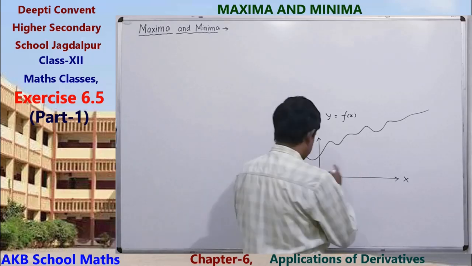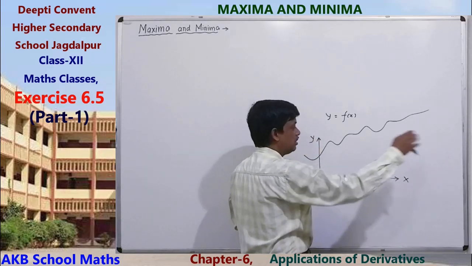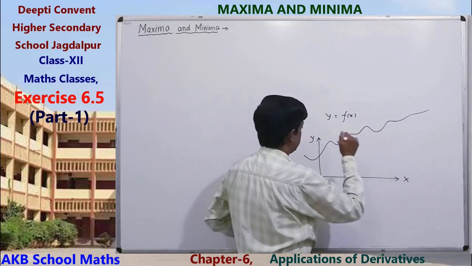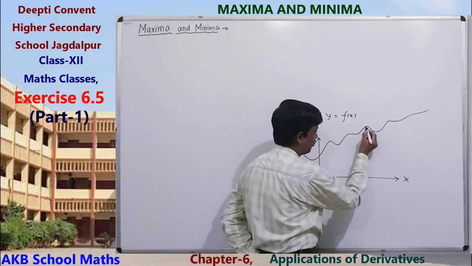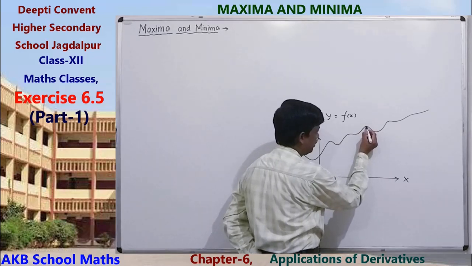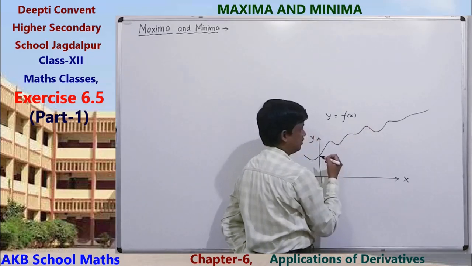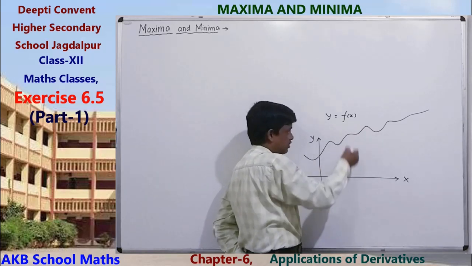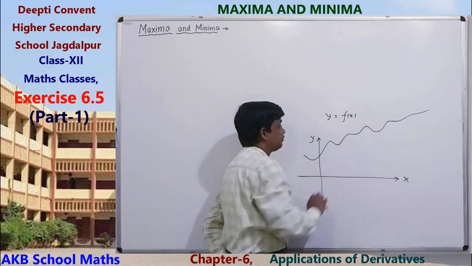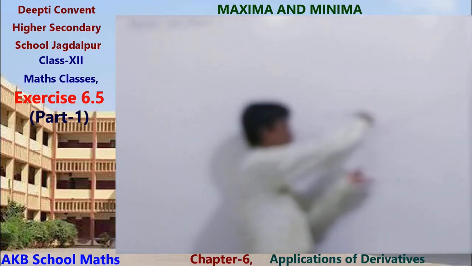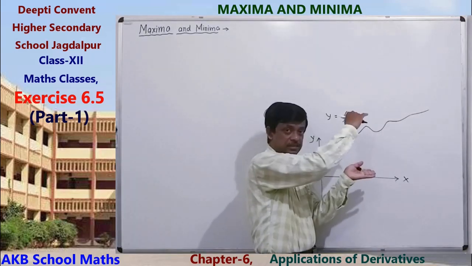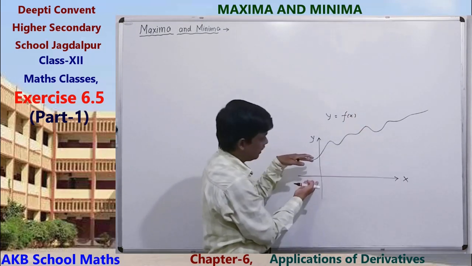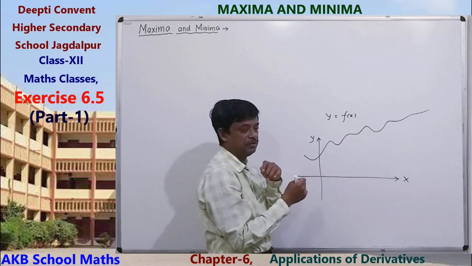If its domain is completely real numbers, then we are trying to find the point where the value of the function is... this is the value of the function. So maximum value, if it exists, is called the maximum value. Minimum value, if it exists, is called the minimum value.